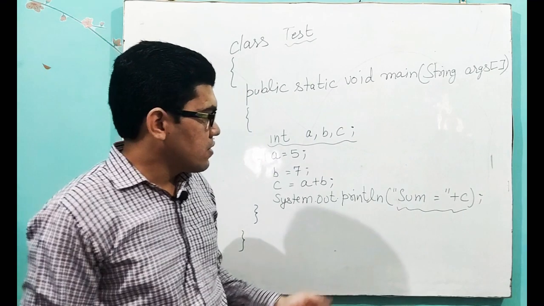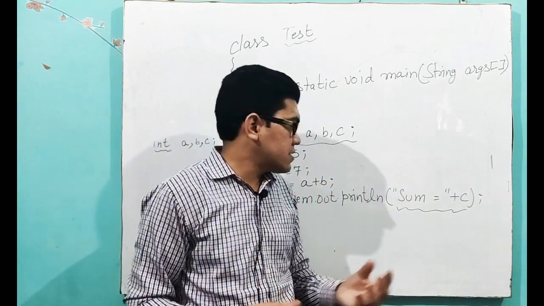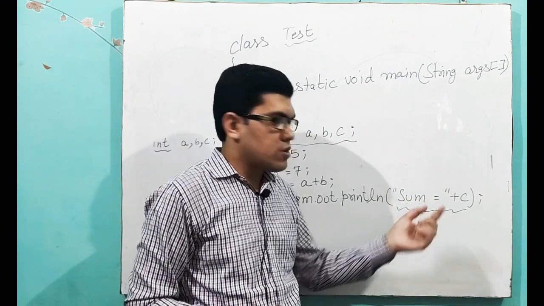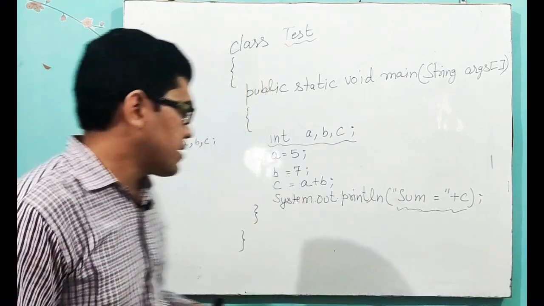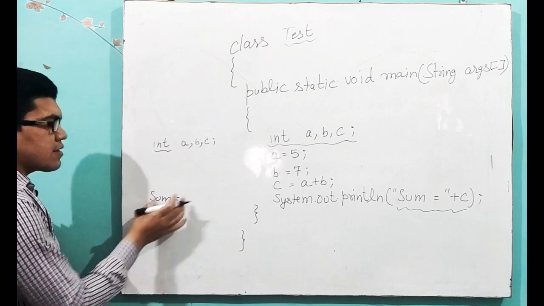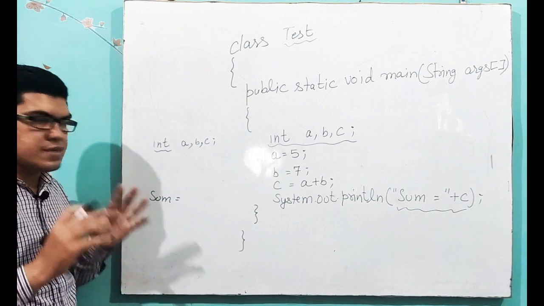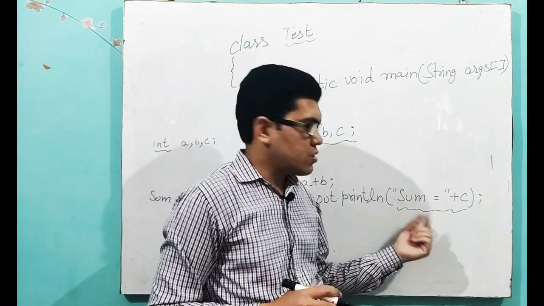Why? The thing that we want to write as it is, we have to write in double quotes. When I want to print the message on the screen, I want to print sum is equal to and the value of sum. So whatever you want to print as it is, write in double quotes.